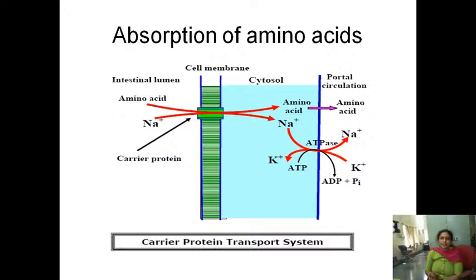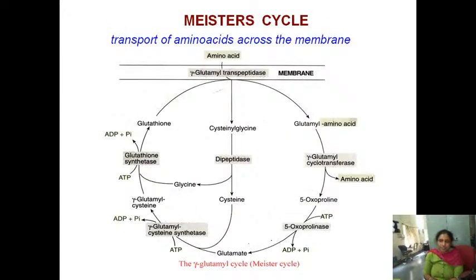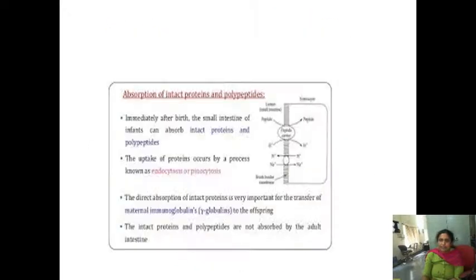Now your amino acid is there in the cytosol, in the mucosal cell, and it will enter into the portal circulation by passive transport, that is passive diffusion. So these are the end products in the lumen. By active transport, they will be transported to the mucosal cell. From the mucosal cell to the portal circulation, they will be transported by facilitated diffusion. And there is also the Meister's cycle, which explains transport of amino acids across the cell membrane, and that is called the gamma glutamyl cycle. I think this is not necessary for you.